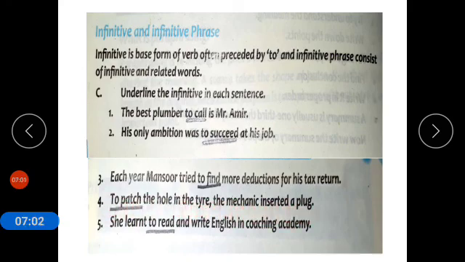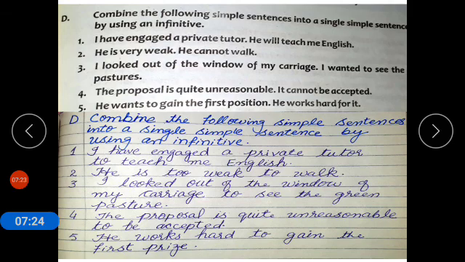To patch, infinitive. She learned to read and write English in coaching academy. To read is infinitive. So what is infinitive? To call, to plus verb. To call, to succeed, to find, to patch, to read. These are infinitives.